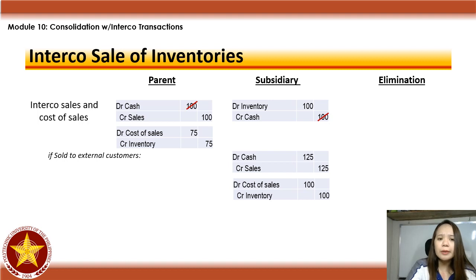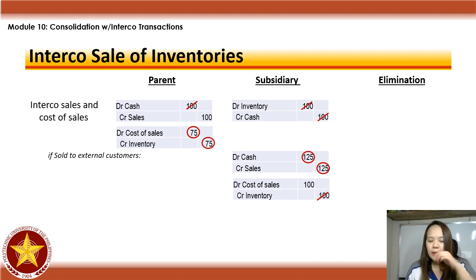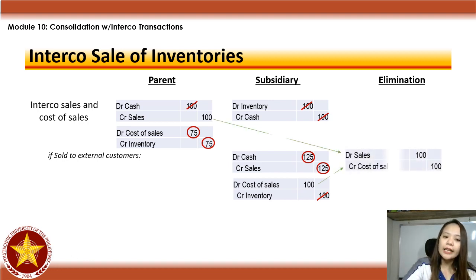At consolidation, dapat matanggal lahat ng pagitan kay parent at subsidiary. So, tanggalin mo dapat yung cash, inventory. Tapos, ang matitira, yung sa point of view ni parent, yung purchase price niya from the external suppliers or kung manufactured ito, kung magkano yung manufacturing cost nung binenta niya to subsidiary, which is 75. So, yung may bilog, yun yung matitira. Sa point of view naman ni subsidiary, dapat ang matira, yung benta niya to external customers. Kaya, tatanggalin natin yung bentahan nilang dalawa between them.